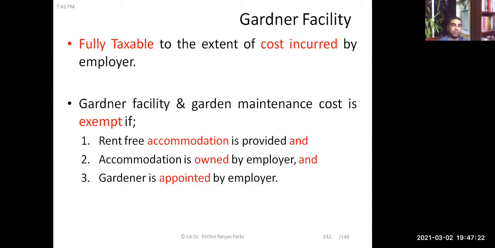But if the house is not yours, it is the employer's house, and you are staying in it as rent-free accommodation, and the gardener is also appointed by the employer, so employer's house, employer's gardener, you are only staying there because it is given to you as rent-free accommodation, in that case the gardener facility shall be treated as an exempted perquisite. Did you understand it now? Yes.